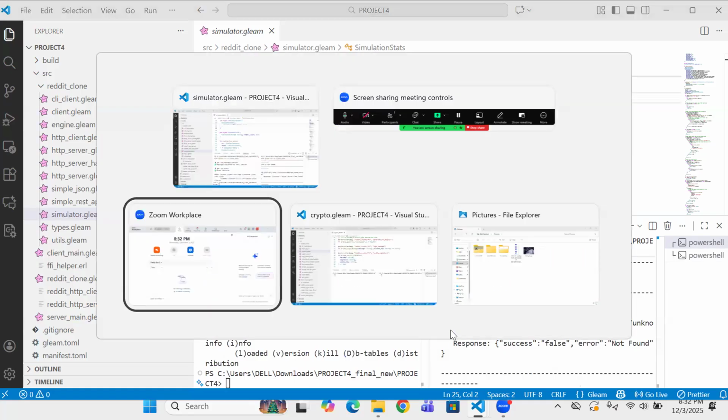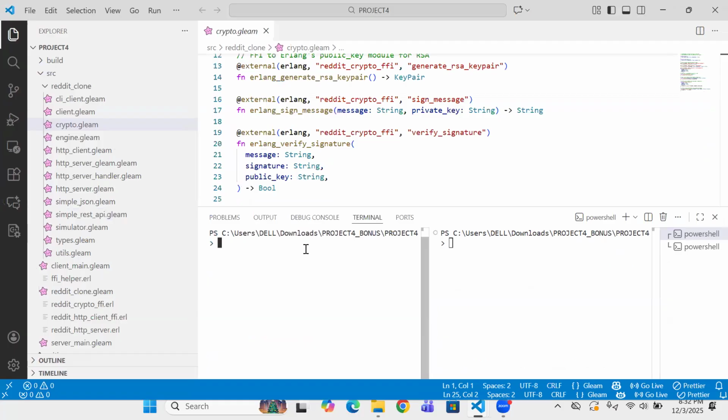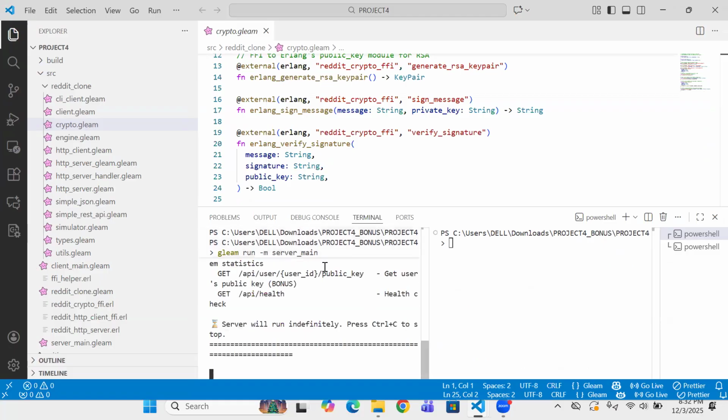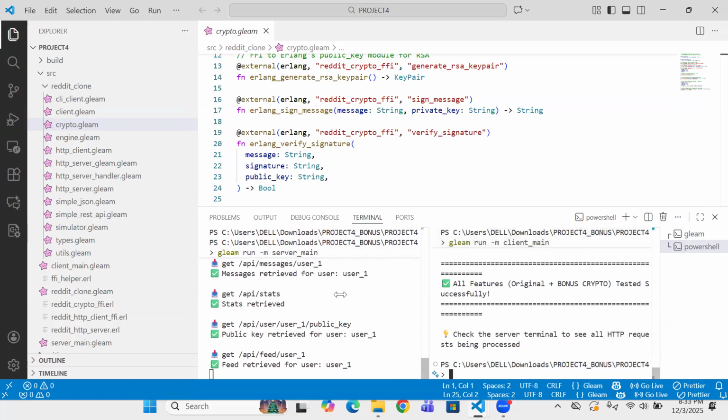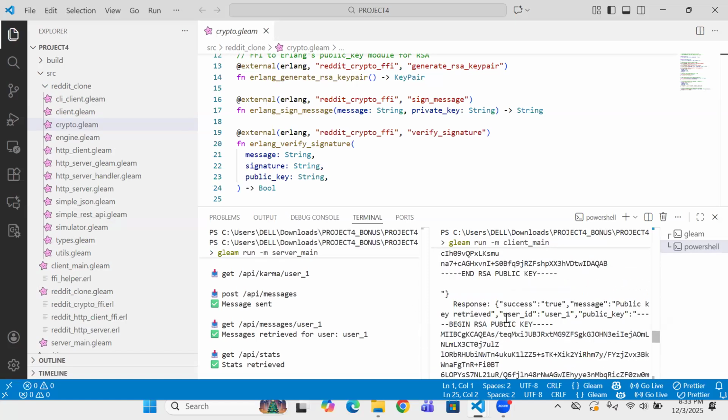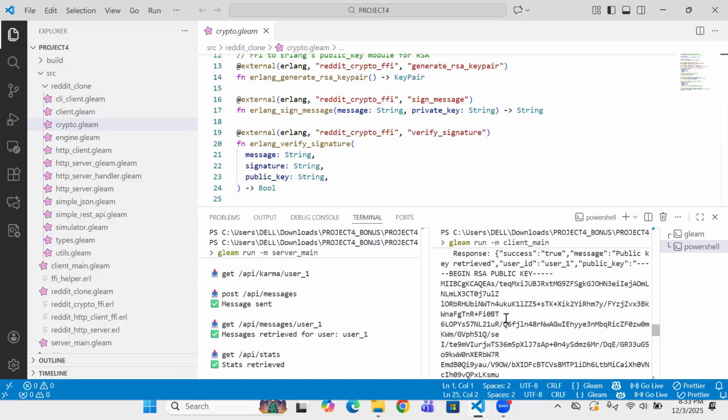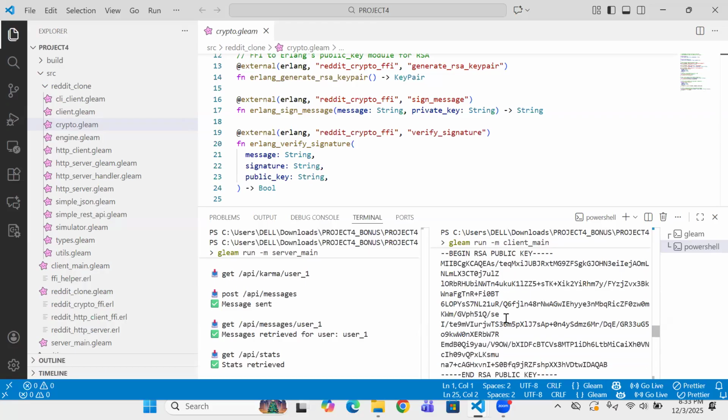Now, I will show you the demonstration of the bonus. To run the bonus, we run the server side command, and also we run the client side on the other part of the terminal. Here, as you can see, this is Alice's public key in PEM format. Clients can use this to verify their post.